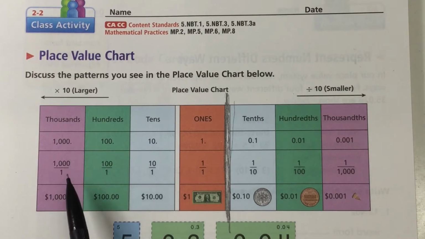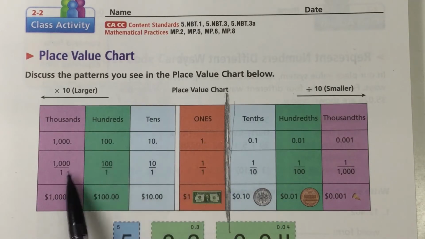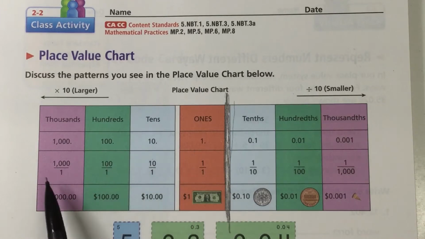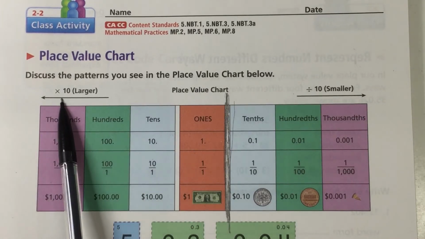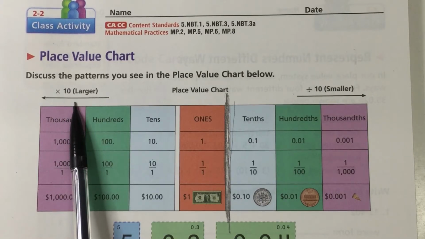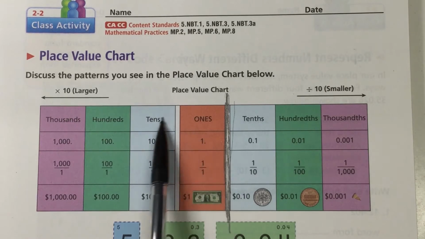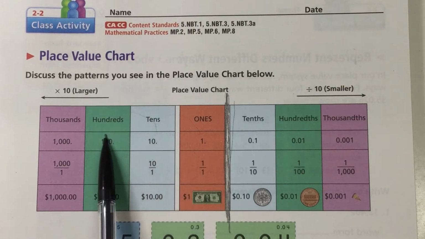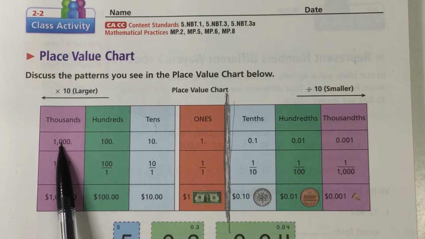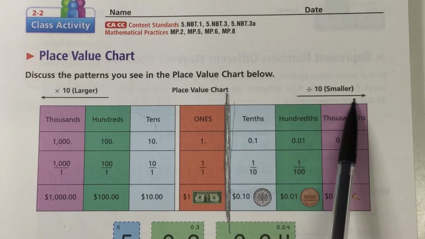So this chart is showing us that if we want to move to the left on this chart, so ones, tens, hundreds, thousands, we know that that's 10 times larger. And we've talked about that a lot. You learned that when you learned regrouping in 2nd grade subtraction. So each time you move one place value up or to the left, you are multiplying by 10. Now, if we're going the other way, if we're going to the right, we're actually dividing by 10.